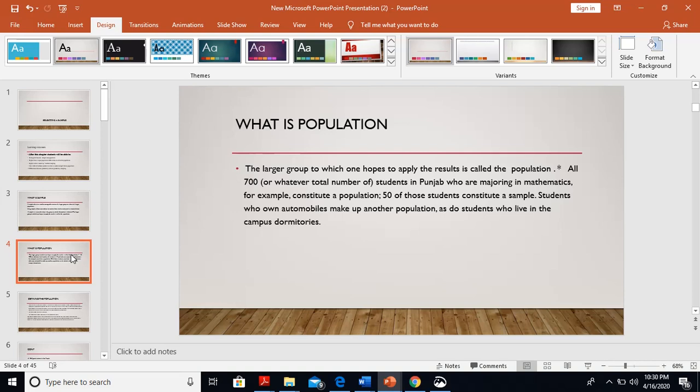All 700 or whatever total number of students in Punjab who are majoring in mathematics, for example, constitute a population. 50 of those students constitute a sample. Students who own automobiles make up another population, as do students who live in the campus dormitories.